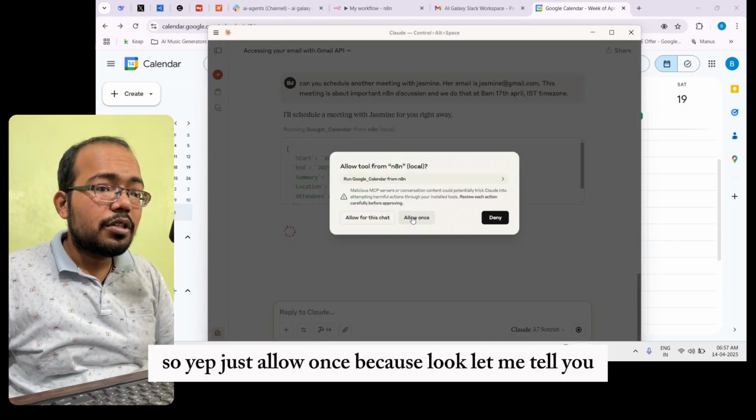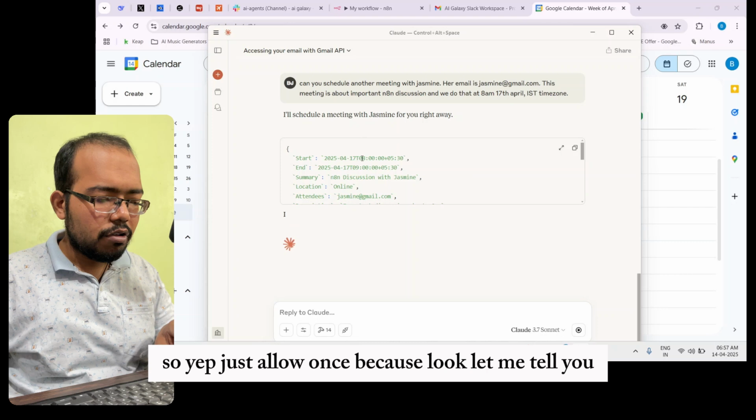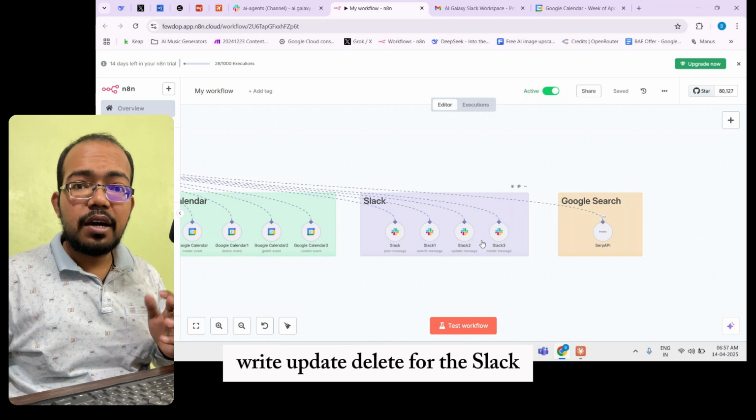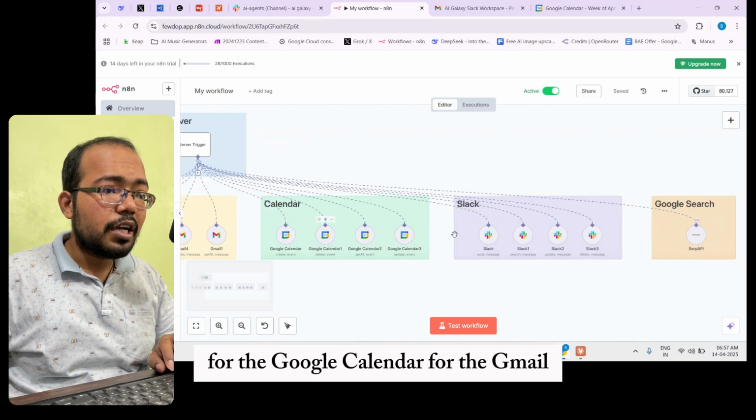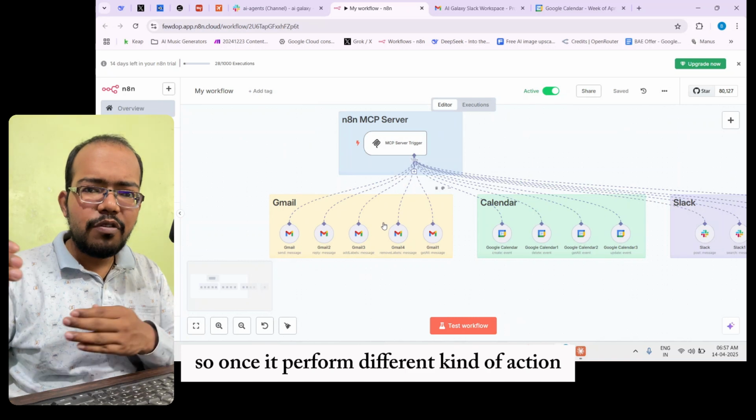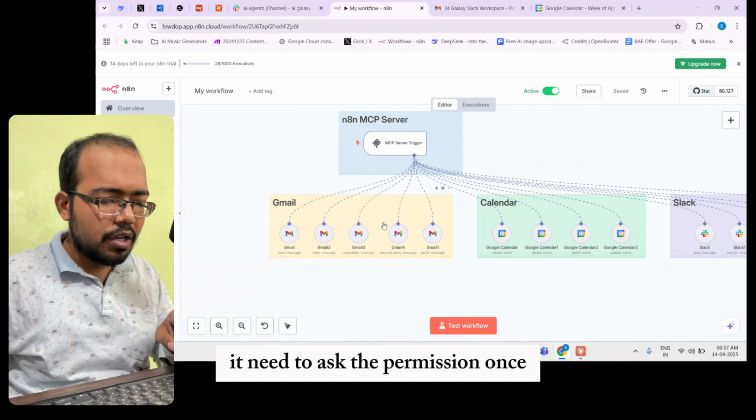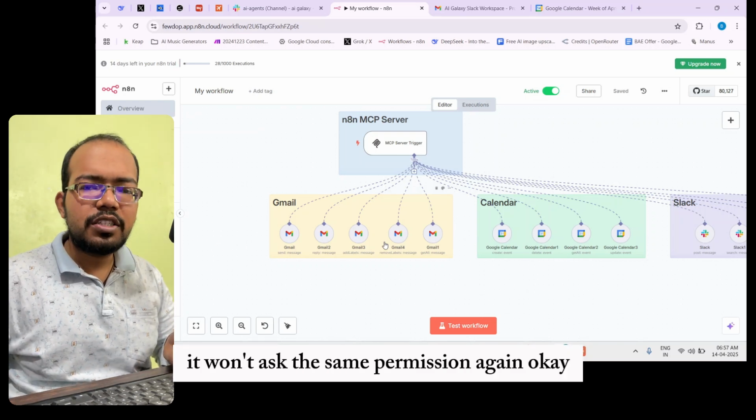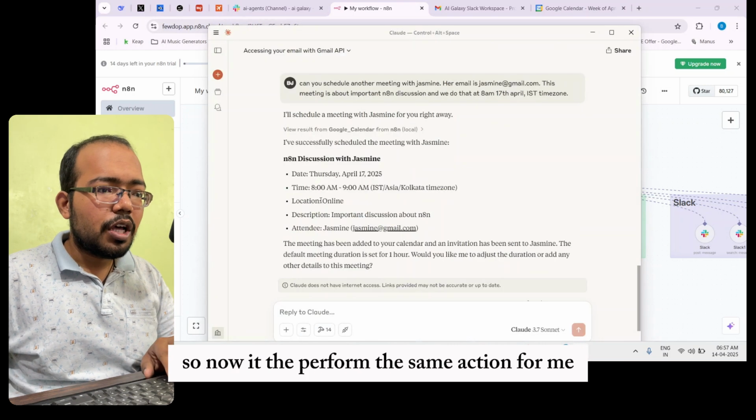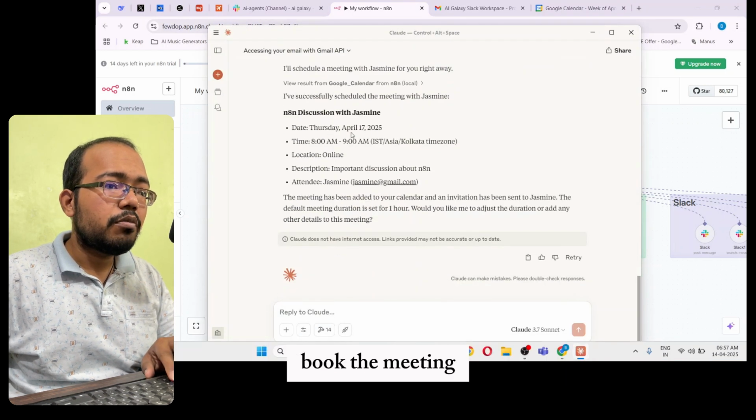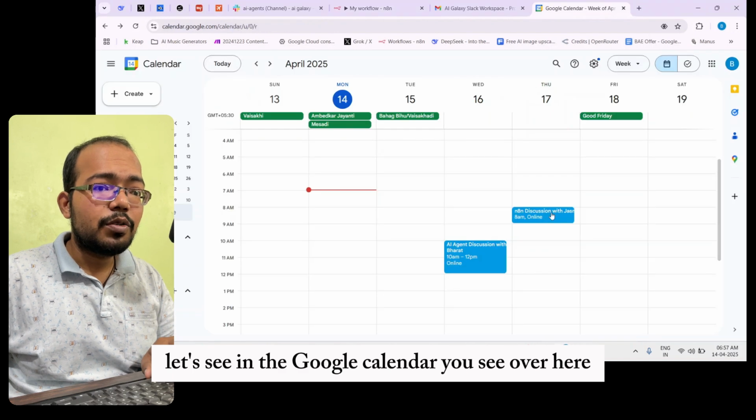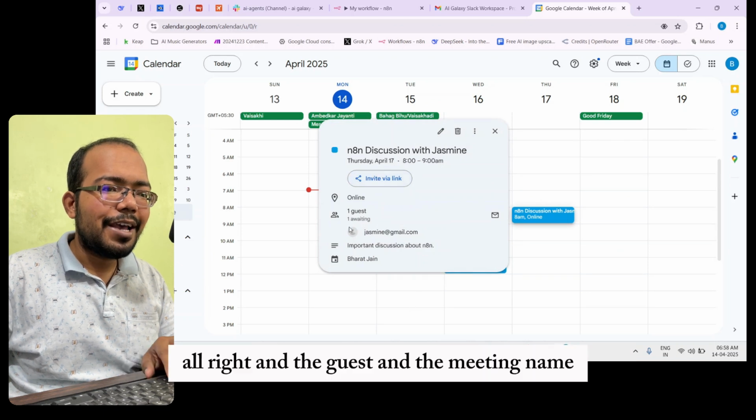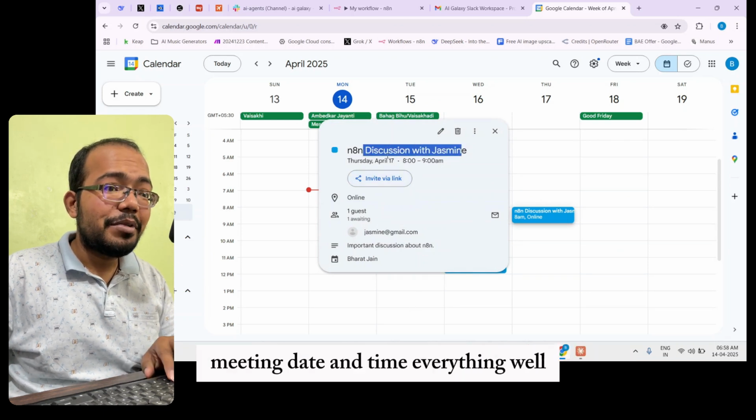Yep, just allow once, because let me tell you, we have added different tools for read, write, update, delete for Slack, for Google Calendar, for Gmail. So once it performs a different kind of action, it needs to ask the permission once. For each of these tools it will ask you permission once, but once you allow it, it won't ask the same permission again. So now it performs the action for me, booking the meeting. Let's see in the Google Calendar. You see over here, our meeting with Jasmine is already booked now, with the guest, the meeting name, date and time, everything.